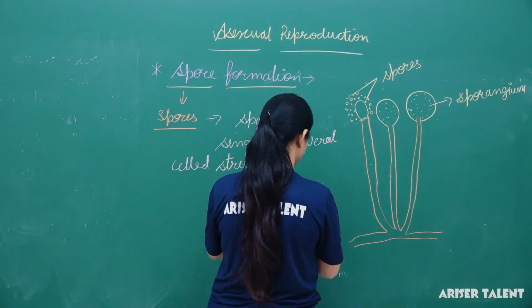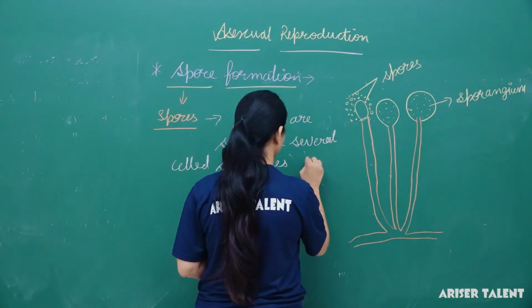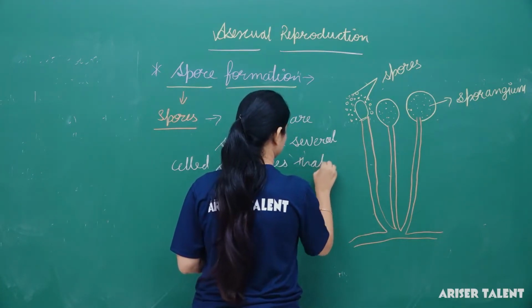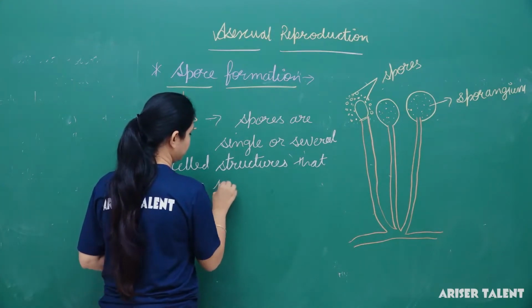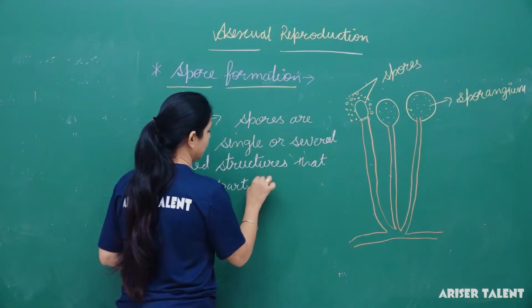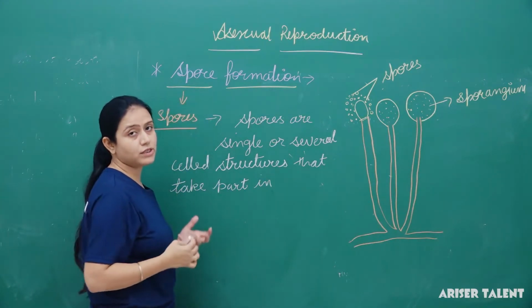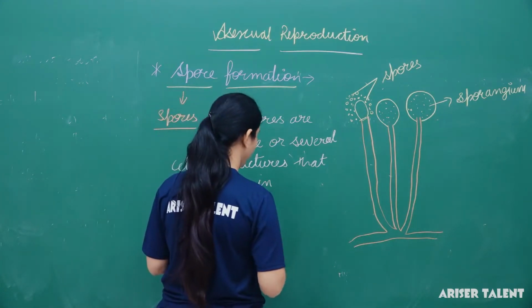They are single cell structures that take part in reproduction or that produce new organisms directly or indirectly.